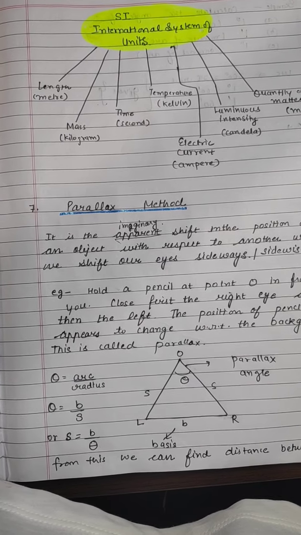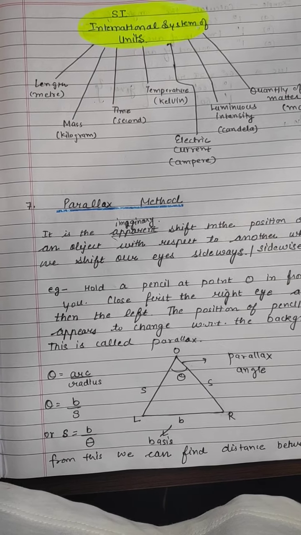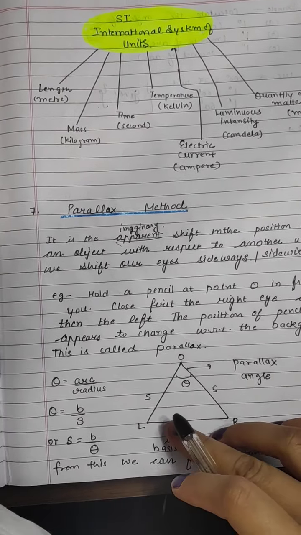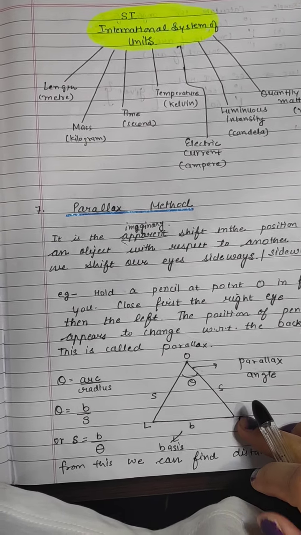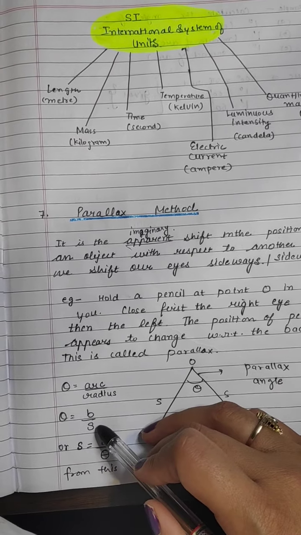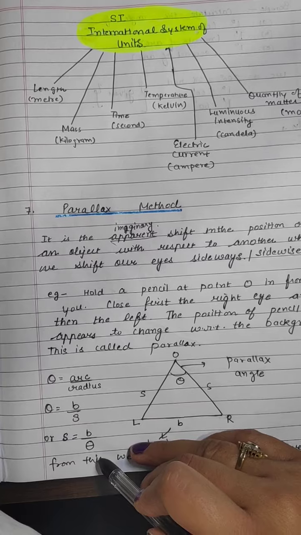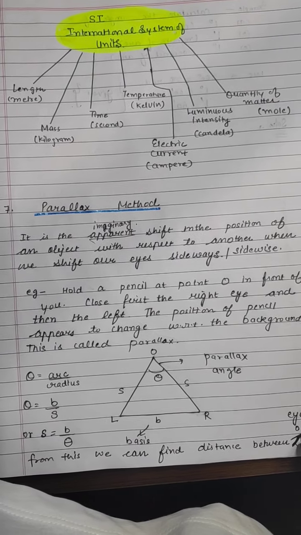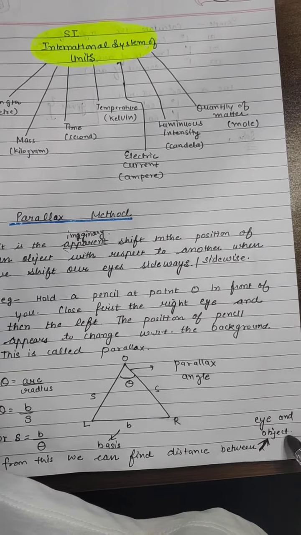Angle is equal to arc upon radius. Theta is equal to arc upon radius. If B can be considered as the arc and S as the radius, then theta is equal to B by S. So from here we can easily find the distance between the eye and the object.